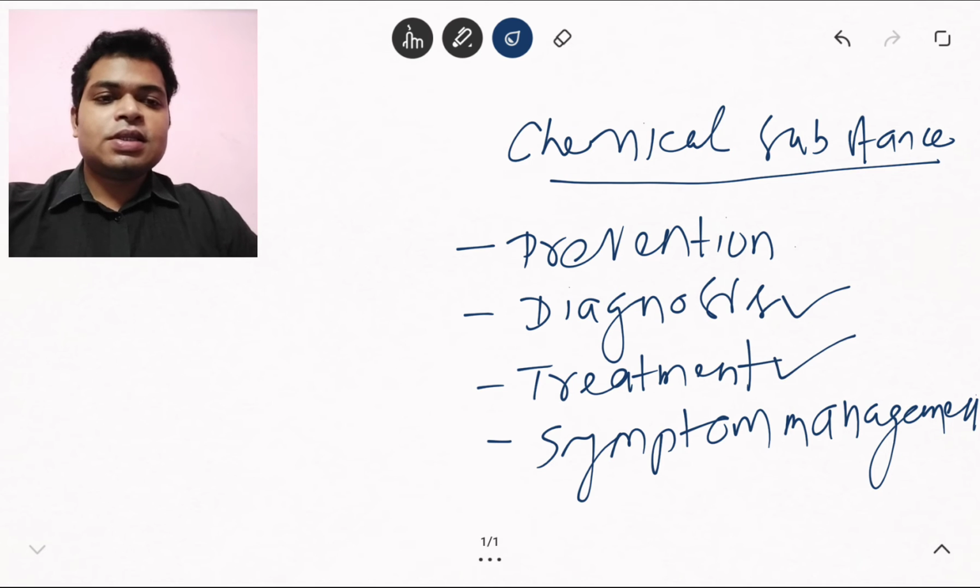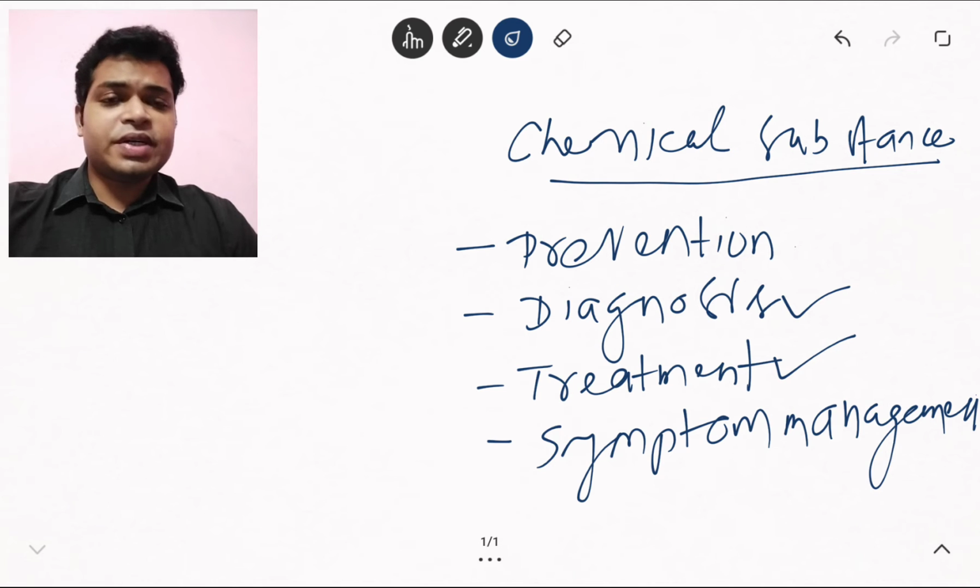Then of course there is the purpose of treatment. Many of the drugs are actually used for the treatment of certain diseases, but not all diseases are treatable. So sometimes in certain diseases we will try to give some drugs which will alleviate the symptoms along with the treatment of the cause, and there are certain situations where symptom management is the only way to keep that person alive or to let that person live his or her life to some extent. So symptom alleviation or symptom management is another purpose for which drugs are used.